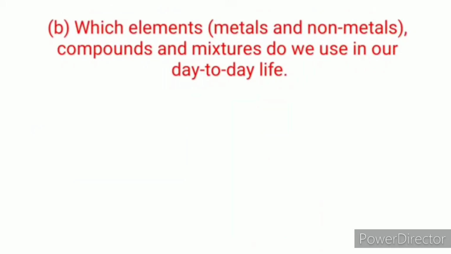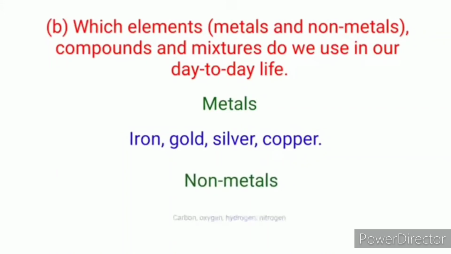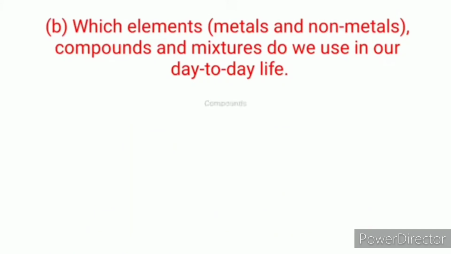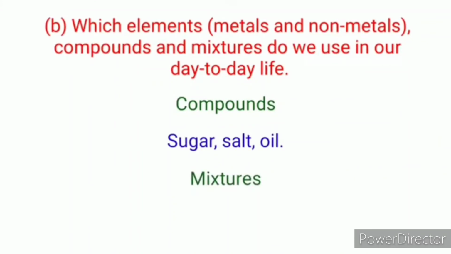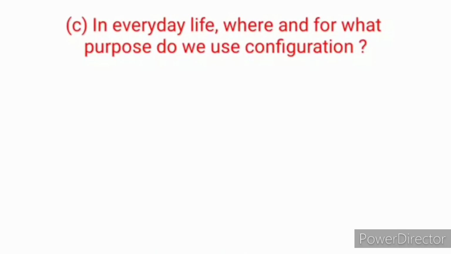B. Which elements, that is metals or non-metals, compounds and mixtures do we use in our day-to-day life? Example, metals that we use in day-to-day life are iron, gold, silver and copper. Some non-metals we use are carbon, oxygen, hydrogen and nitrogen from the air. Some compounds we use are sugar, salt and oil. And some mixtures are soap, alloys like steel and brass, and 22 karat gold. Such are some mixtures which we use in our day-to-day life.